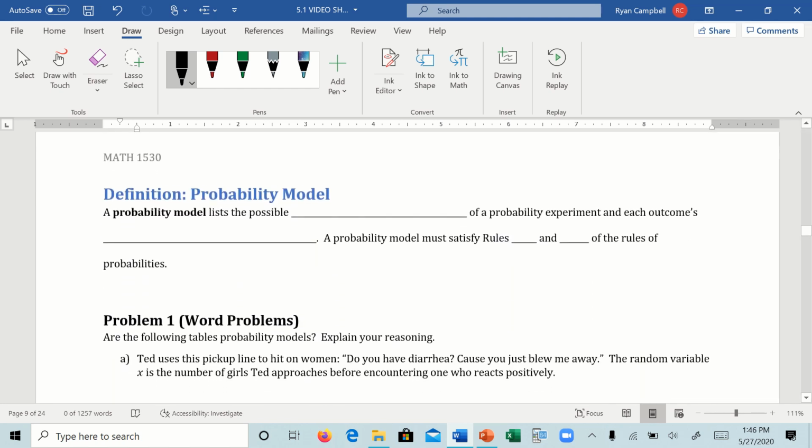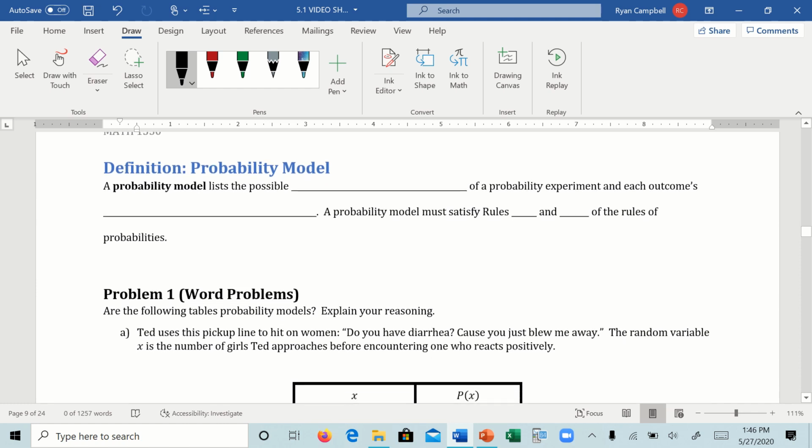All right. Let's talk about a probability model. A probability model lists out the possible outcomes of a probability experiment and each outcome's probability. So on one side, it'll list out all the outcomes. On the other side, it'll list all of the probabilities of each outcome.